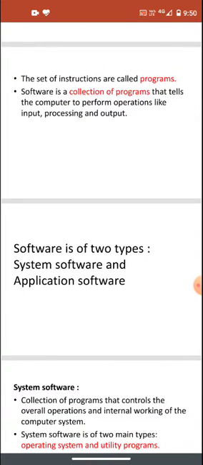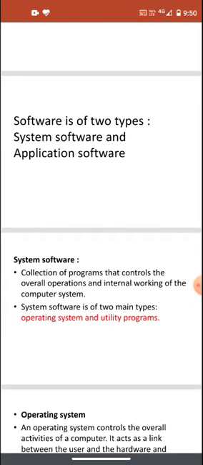Software is of two types: system software and application software. System software is a collection of programs that control the overall operation and internal working of the computer system. System software is of two main types: operating system and utility program. Basically, it is used to control the overall operation of a computer, like its internal working.